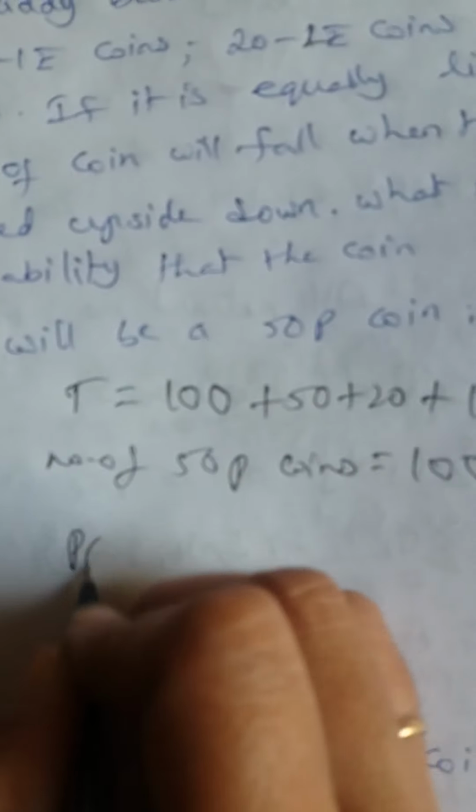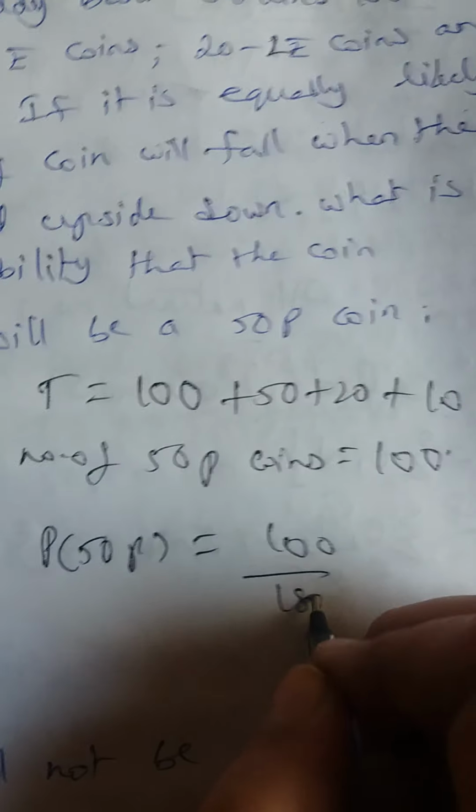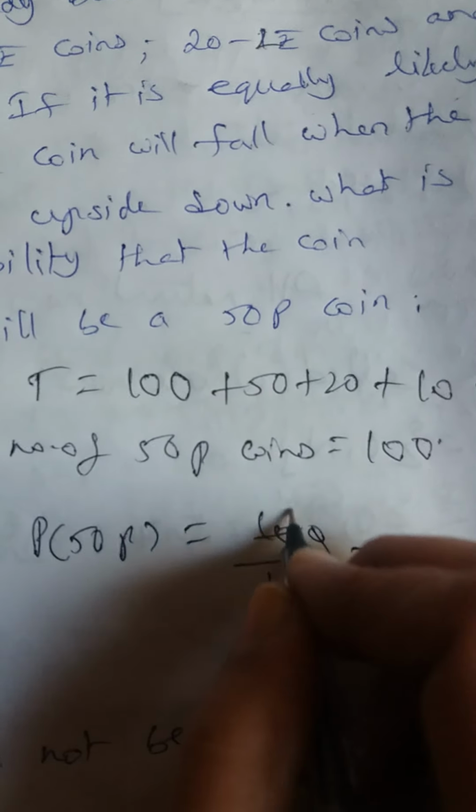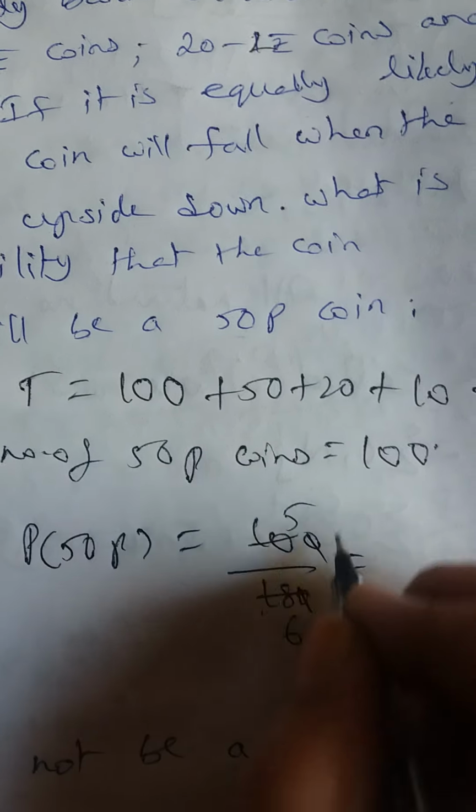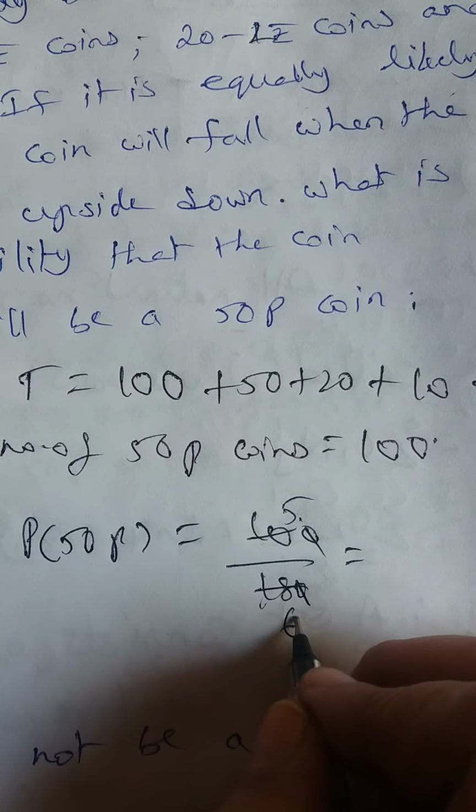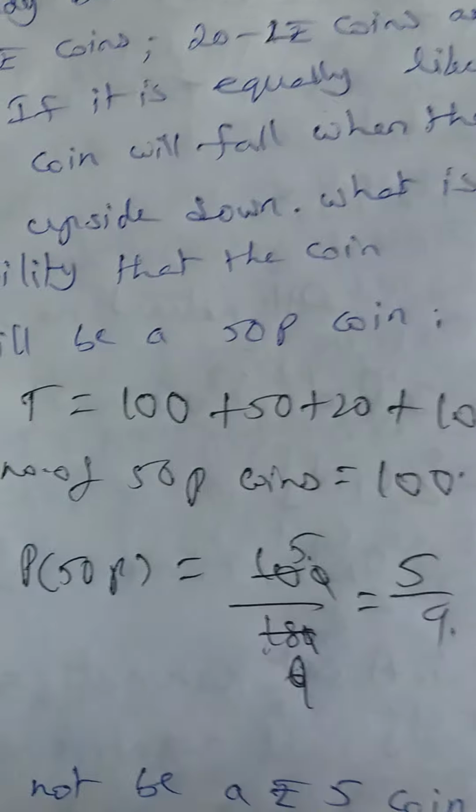Number of 50 paise coins are 100. So probability of getting a 50 paise coin is equal to 100 divided by 180. By cancellation we will get 5 by 9.